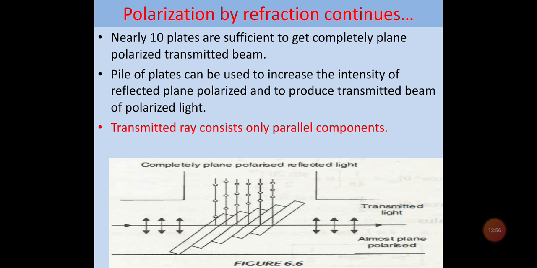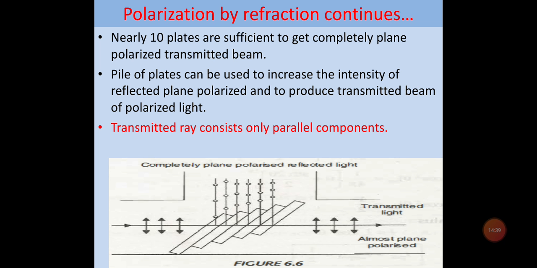If I use piles of plates which are separated by thin sheets of paper with a central aperture, otherwise the plates will make good contact with each other and they will practically act as a single slab. So we should use a thin sheet of paper between them, we should separate them, right? So what will happen is that at each reflection more of the component having vibrations perpendicular to the plane of incidence will be filtered out, with the result that the transmitted light will become richer and richer in plane polarized light having the vibrations in the plane of incidence.